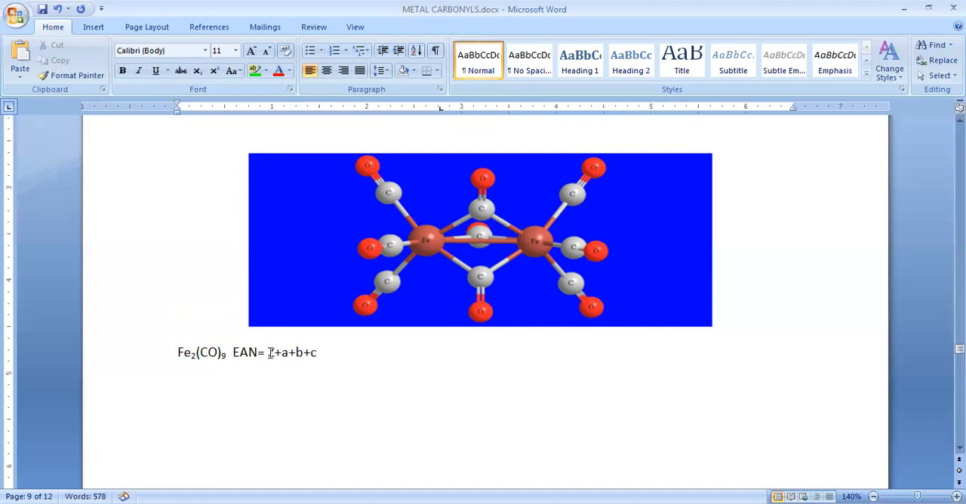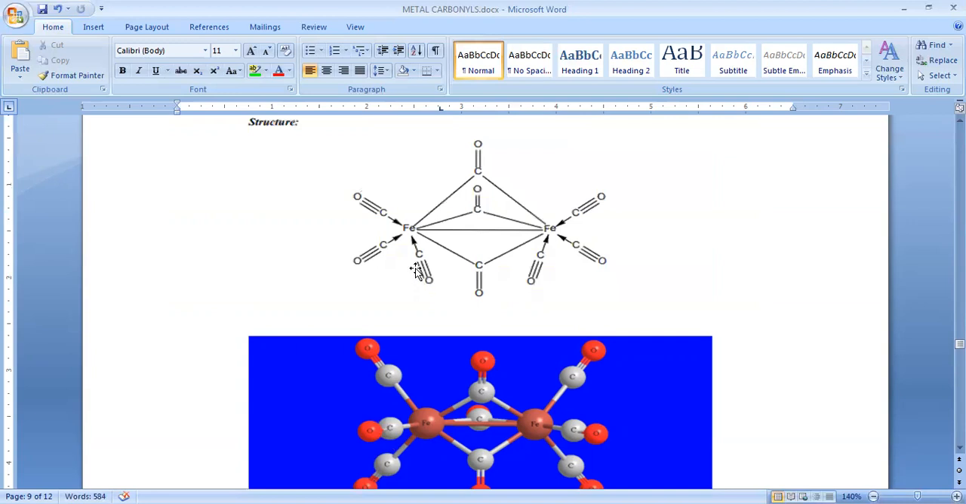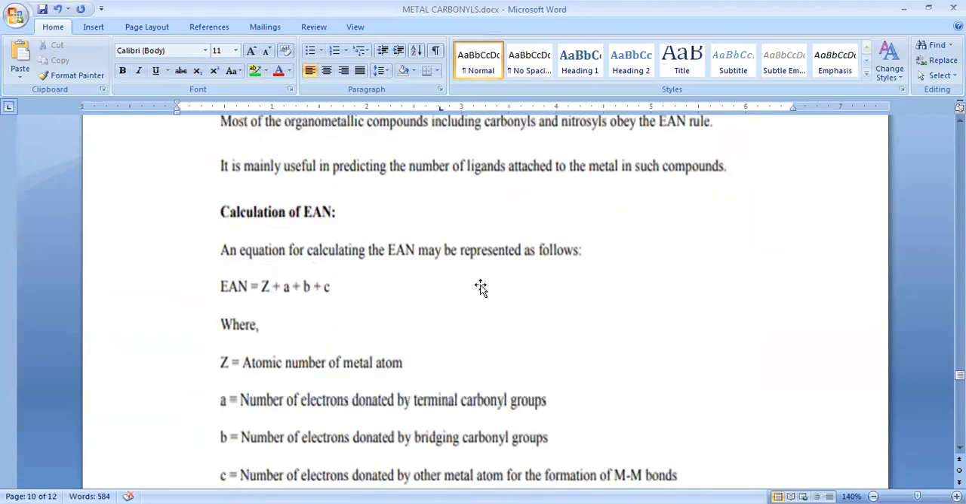Z is the atomic number of iron, so 26. Next, a is the number of electrons donated by terminal carbonyl groups. How many terminal carbonyl groups do we have? 6, so that is 12. If you look at the structure, these three and these three are considered terminal carbonyls, or you can say free.